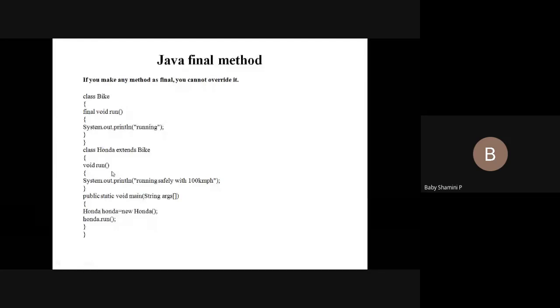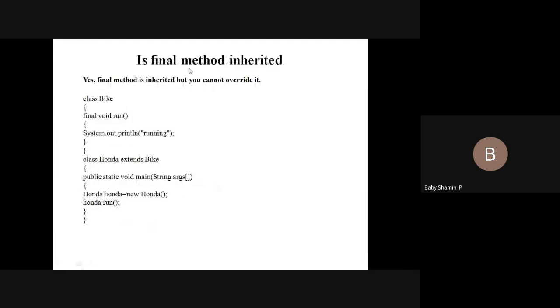So next, if the final method is inherited: inside a class we have a final method. Whether we can use the inheritance concept or not, we can use the inheritance concept and it displays the answer as running. That is the next concept. Here we have a final method and here we have a subclass. From the subclass, I am going to call the parent class also. The subclass extends all the properties of the parent class, so we can inherit all the parent properties in the subclass. So the output is running.